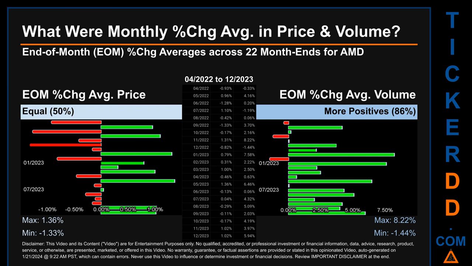From 04/2022 to 12/2023, there was an equal split of monthly percentage change in price across 22 month ends. In terms of volume, 19 out of 22 month ends had a positive percentage change. That is, 86% of month ends saw a positive percentage change in average volume. Price saw an end-of-month max of 1.36% in average percentage change, along with a minimum of -1.33%. For volume, the maximum and the minimum monthly percentage change were respectively 8.22% and -1.44%.